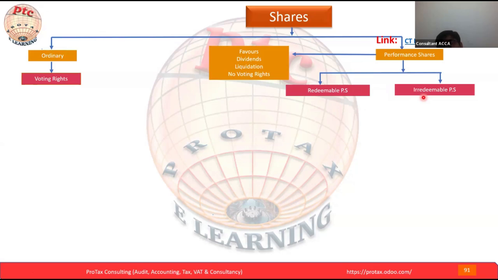Here again, for the preference share there are two categories. In the previous slide we had just a summarized version, and here we are understanding the redeemable preference share and the irredeemable preference share, and these are the ordinary shares. Hope you guys are with me, catching this point. The irredeemable preference shares are equity, no repayment.